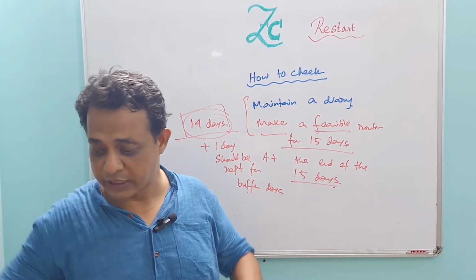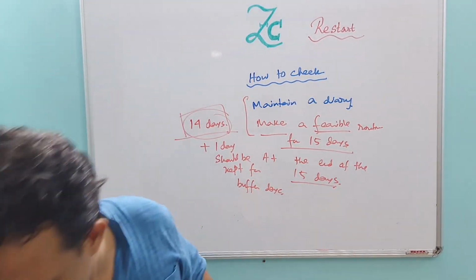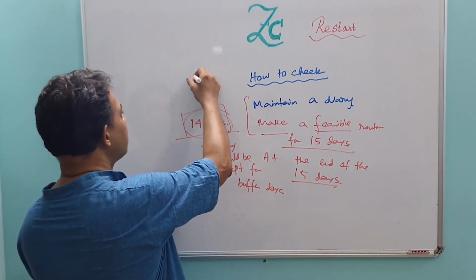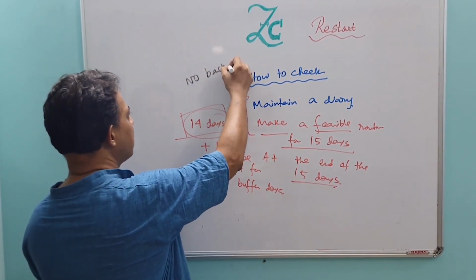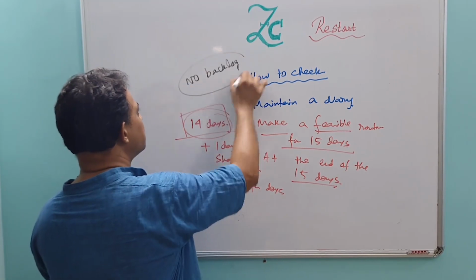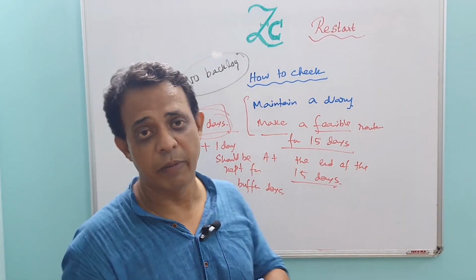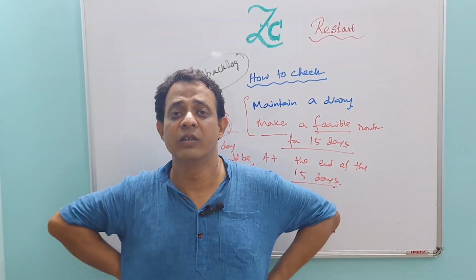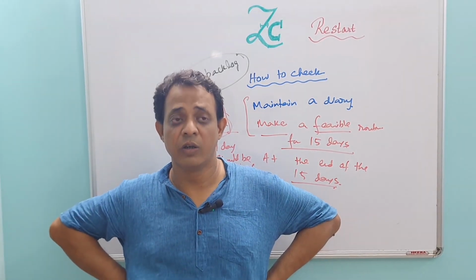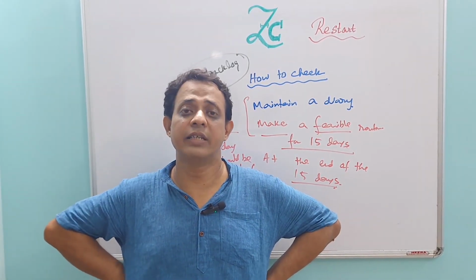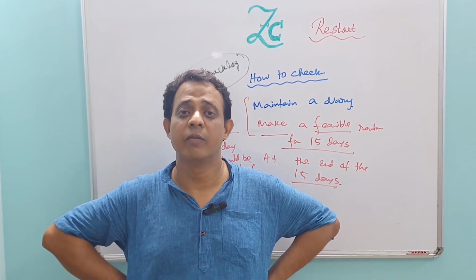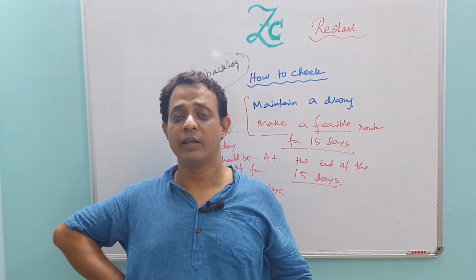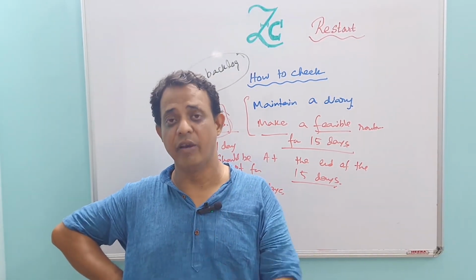But remember, which is very, very important, there should not be any backlog. No backlog. There should not be any backlog with your teachers or with your online classes. Whatever the syllabus is progressing, you must ensure yourself that you are preparing very well.